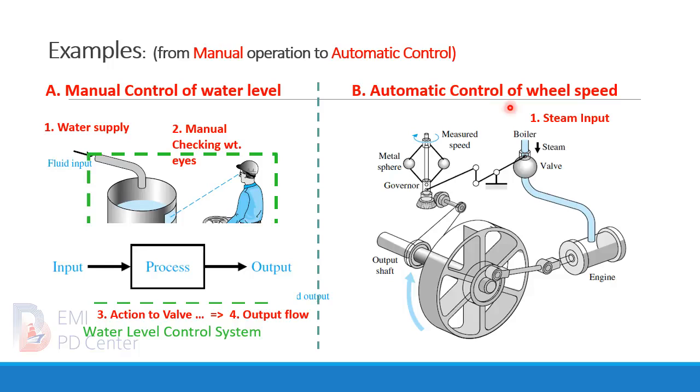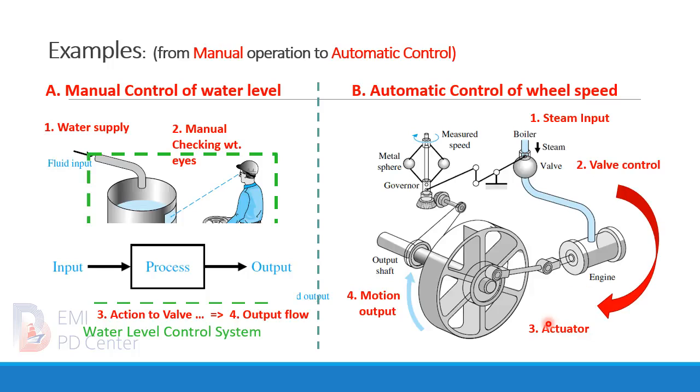B. Automatic control of wheel speed. As we get the steam from the boiler input to the system, we can control the valve to manipulate the steam flow into the engine. So the engine is an actuator that will activate our motion, for example, a train's wheel.